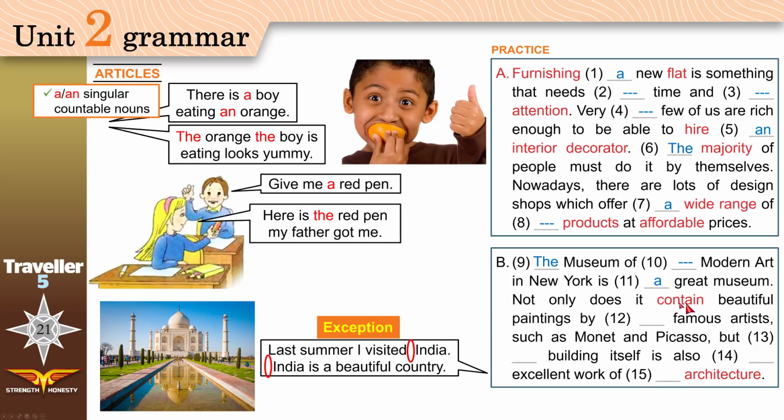Not only does it contain beautiful paintings by famous artists, artists plural, which artists we don't know, such as Monet and Picasso, but the building itself, we're talking about the museum. The building itself, the museum itself, is also an excellent work.